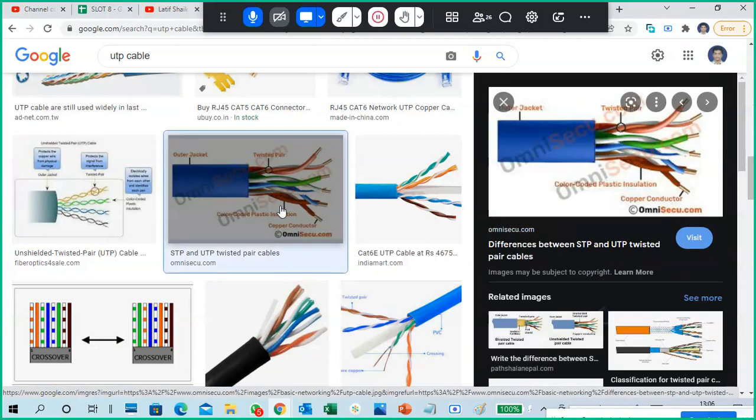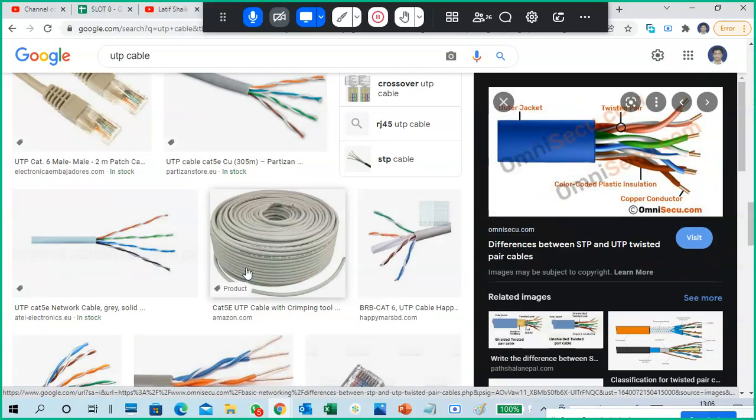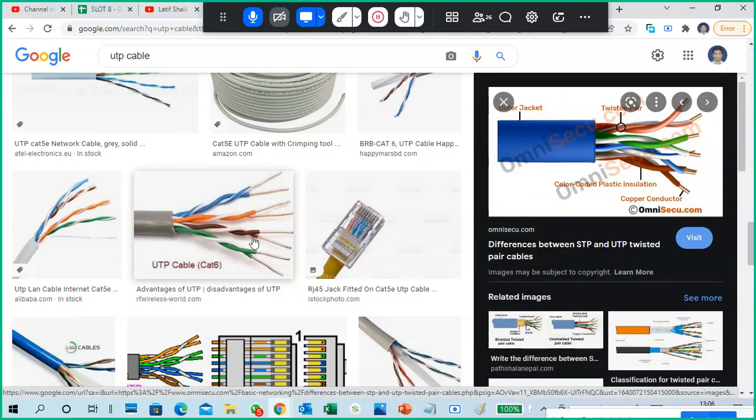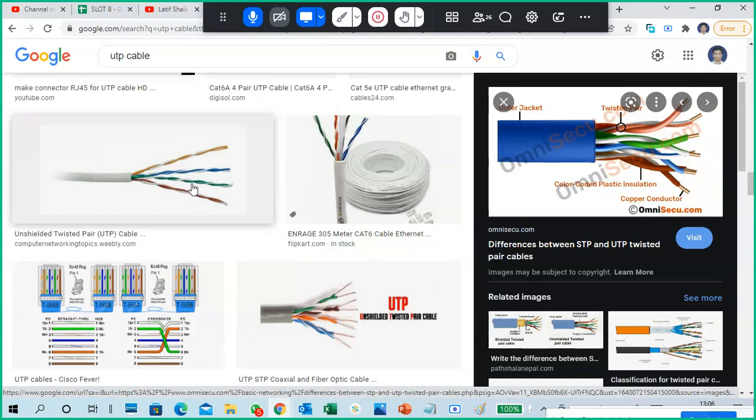Based on which cable we are using, it depends which devices we are connecting: laptop to laptop, desktop to desktop, laptop to desktop, computer to router, computer to switch, switch to switch, switch to router.